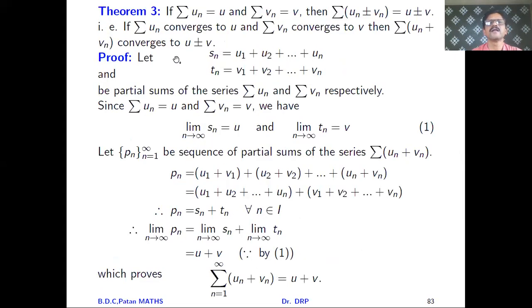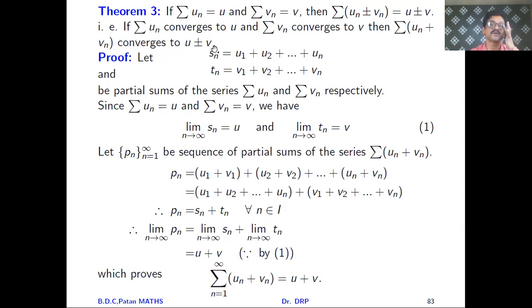Afterwards, friends, the next theorem is: if summation un is equal to u and summation vn is equal to v, then summation of un plus or minus vn is equal to u plus or minus v. That is, if summation un converges to u and summation vn converges to v, then summation of un plus or minus vn converges to u plus or minus v. I have only written the plus sign here, but it must be plus or minus, friends.